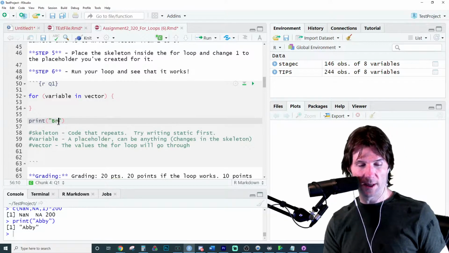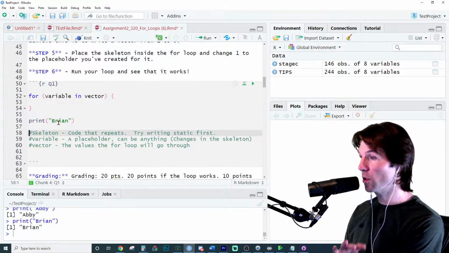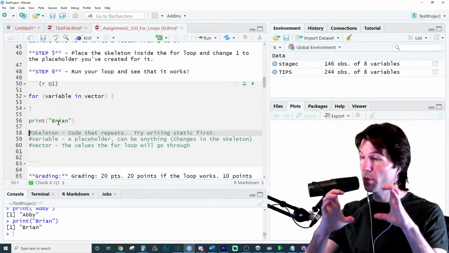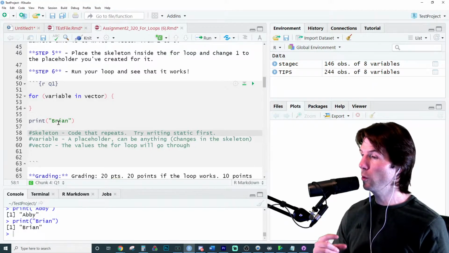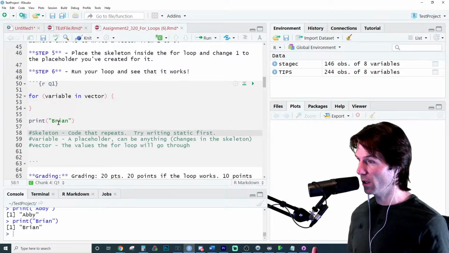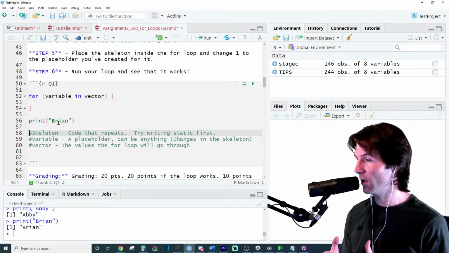I could print Brian right here, and that prints the word Brian. Now, there's no positions on this. That'll go to position Abby, but Abby as an object. So that says go to position object Abby. It's a lot going on in a very small thing, but don't worry about it. Keep practicing. We got this.